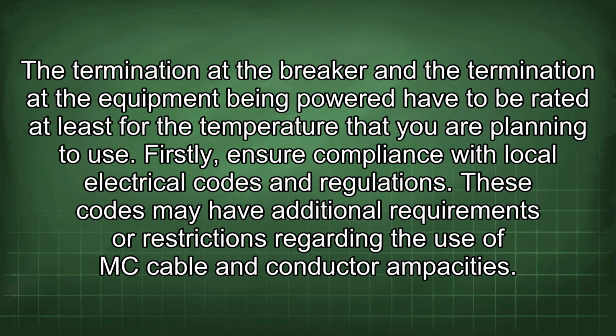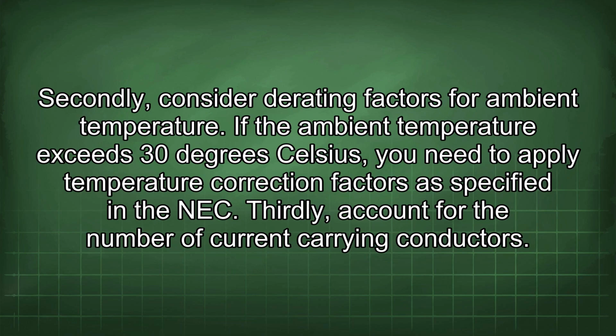Firstly, ensure compliance with local electrical codes and regulations. These codes may have additional requirements or restrictions regarding the use of MC cable and conductor ampacities. Secondly, consider derating factors for ambient temperature. If the ambient temperature exceeds 30 degrees Celsius, you need to apply temperature correction factors as specified in the NEC.